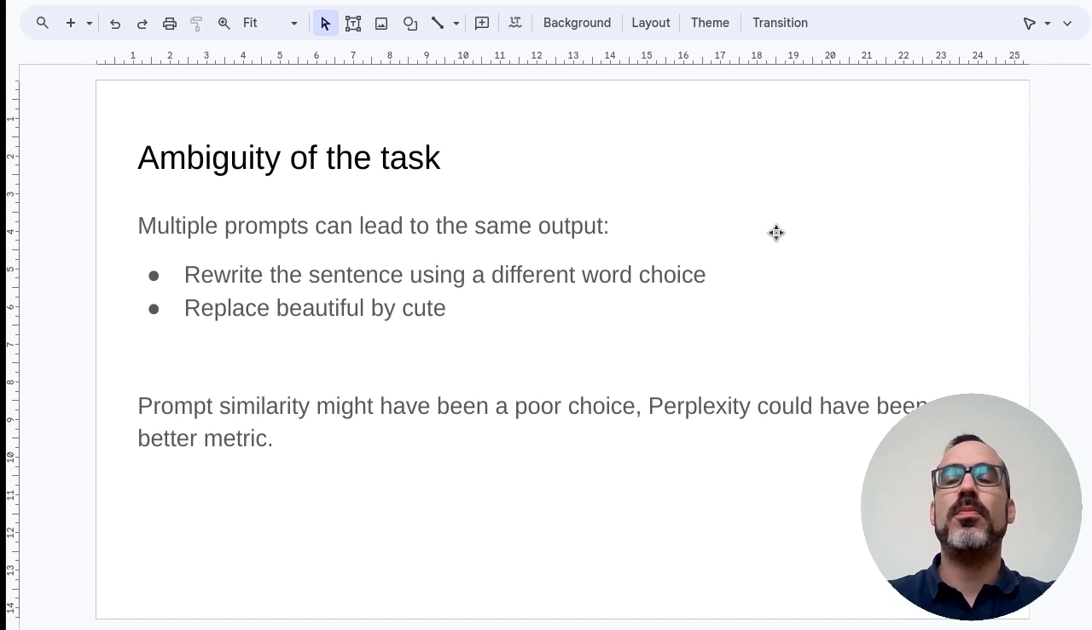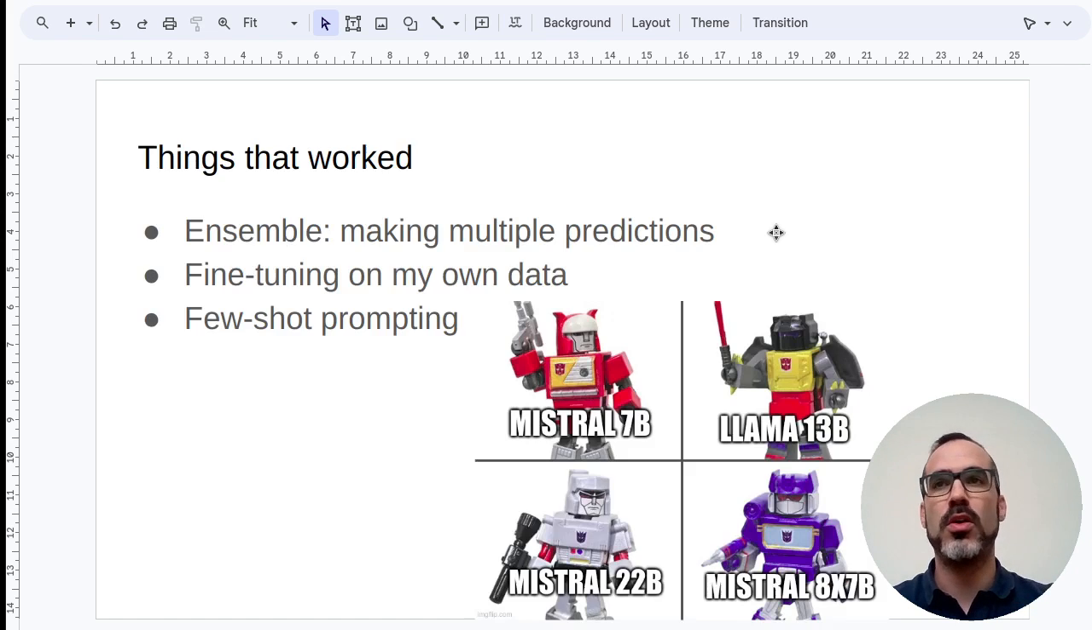In my opinion, prompt similarity might have been a poor choice as a metric for this challenge, and I believe it is likely that perplexity could have been a better metric for the challenge.